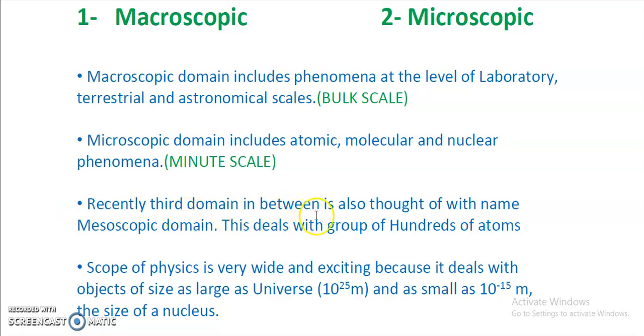Recently, a third domain in between is also thought of, with the name mesoscopic domain, but we will not consider the mesoscopic domain here. Mainly we have to study macroscopic and microscopic. This mesoscopic domain deals with groups of hundreds of atoms. It means if we consider so many atoms, it comes between the macroscopic and microscopic, and that is called the mesoscopic domain, right?